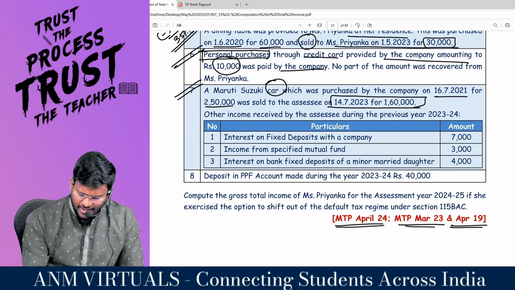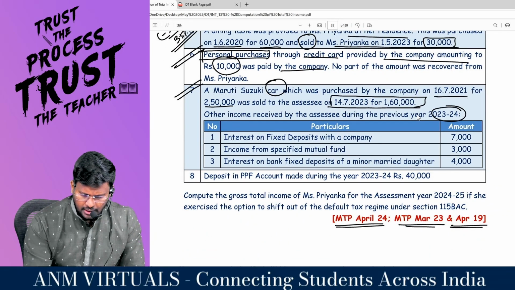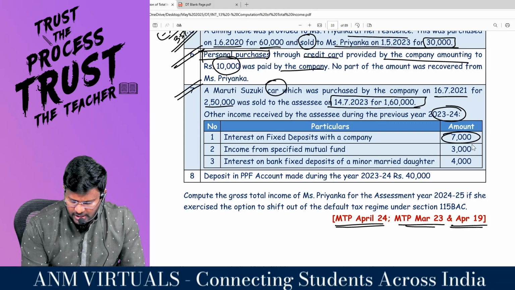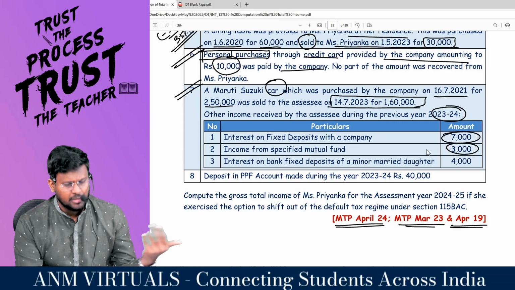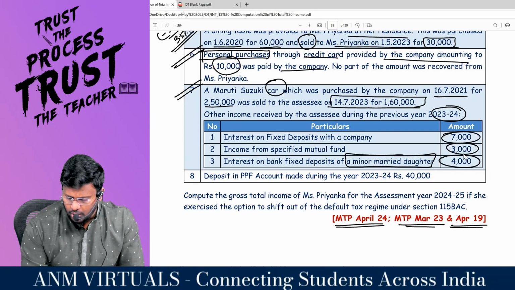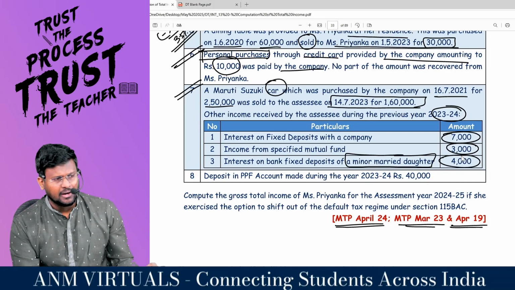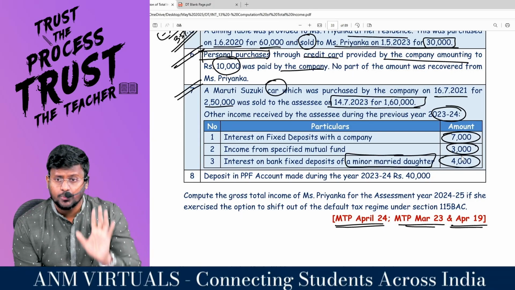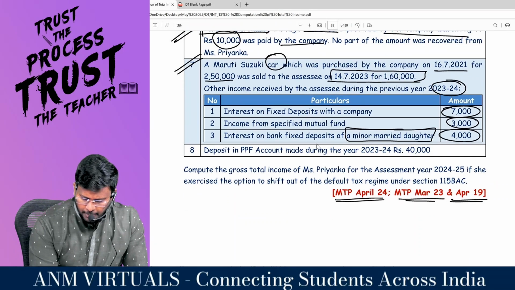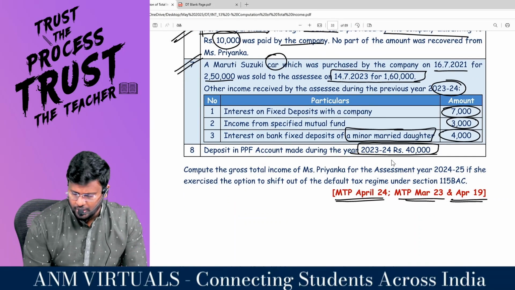Other income received by assessee during the previous year 23-24. Interest on FD with the company 7,000 will be taxable under IFOS. Income from specified mutual fund. Mutual fund income will be taxable under IFOS. Interest on bank FD with minor married daughter 4,000 has to be clubbed in our hands. But when you are clubbing, 1,500 has to be reduced. Less deduction under 10 subsection 32. Deposit in PPF account made during 23-24 is how much? 40,000.